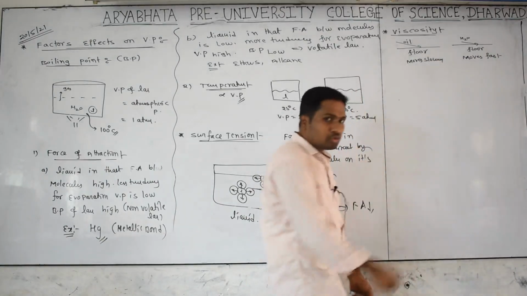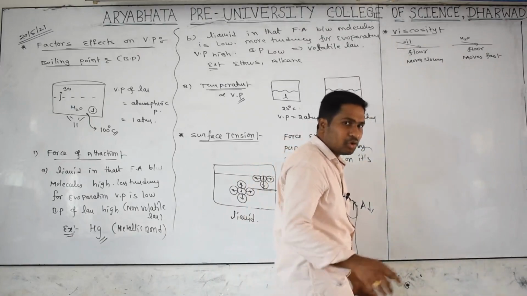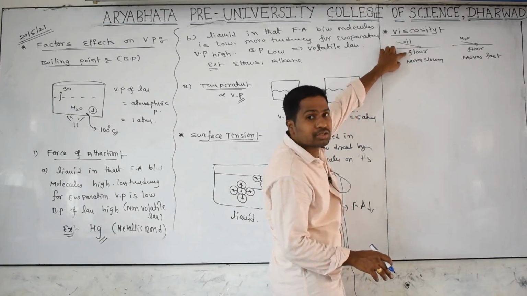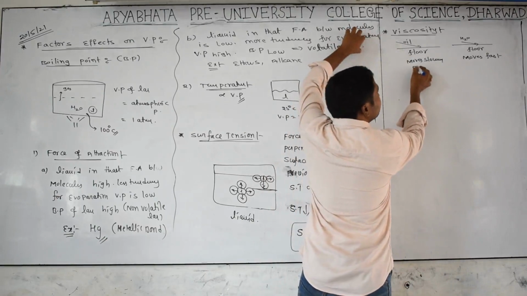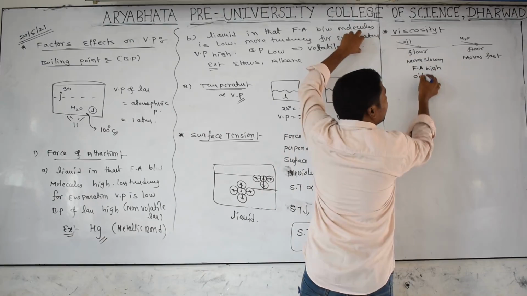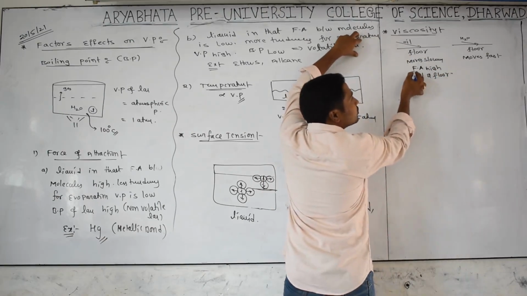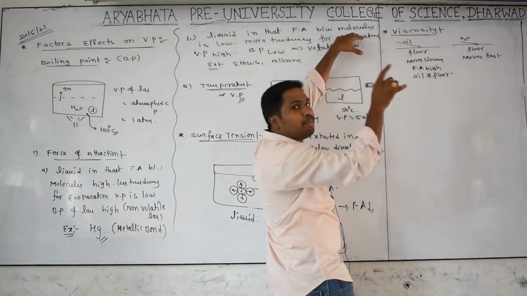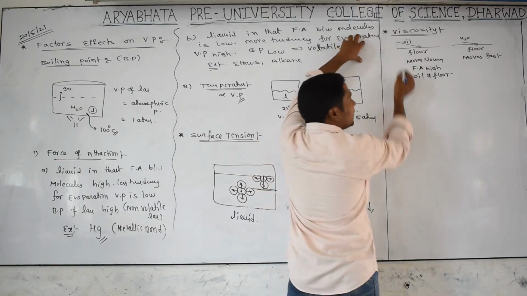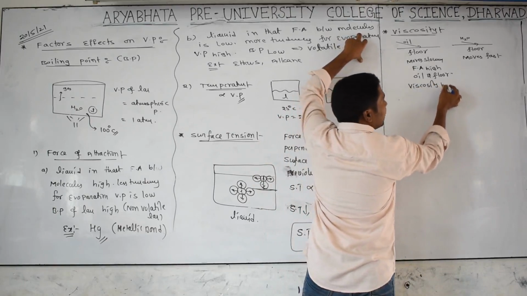Whenever you throw oil on the floor, oil is a liquid. Liquid means it is like layers. Between the oil and the floor, there is more force of attraction. More force of attraction means the force of attraction is high between oil and floor, and this force of attraction opposes the flow of the liquid on the other surface. That only we are calling viscosity. Viscosity is high.